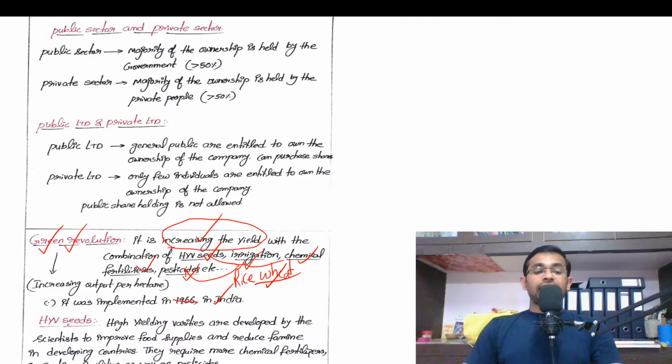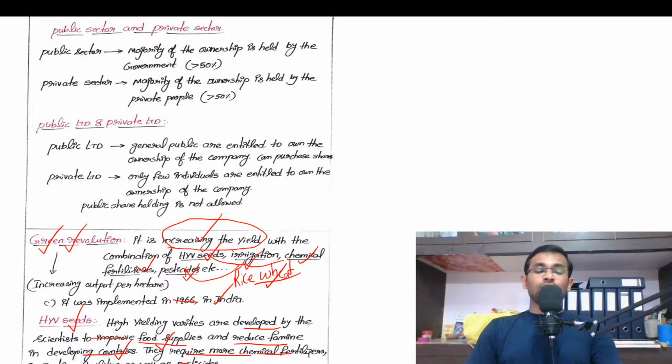Then high yielding variety seeds. What do you mean by high yielding variety seeds? High yielding varieties are developed by the scientists to improve food supplies and reduce famine in developing countries, right? They require more chemical fertilizers, irrigation facilities as well as pesticides. Okay, so high yielding variety seeds demand more water. They demand more fertilizers. Yes or no?